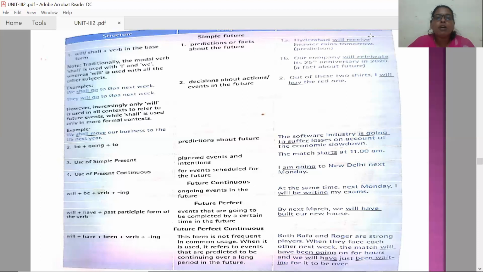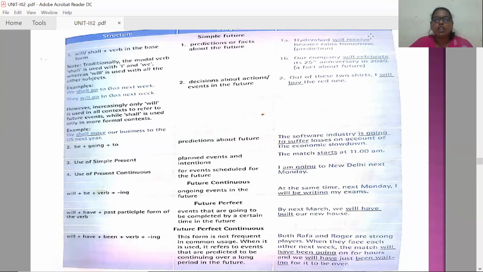This is about simple future verb. There is no verb form for that, but we take help of modal verbs like will or shall plus verb in the base form when we use simple future. We also take help of the be plus going plus to structure, and we can also take help of simple present tense and present continuous to talk about simple future.